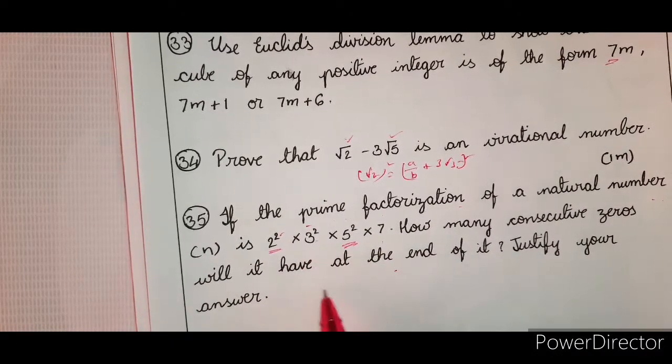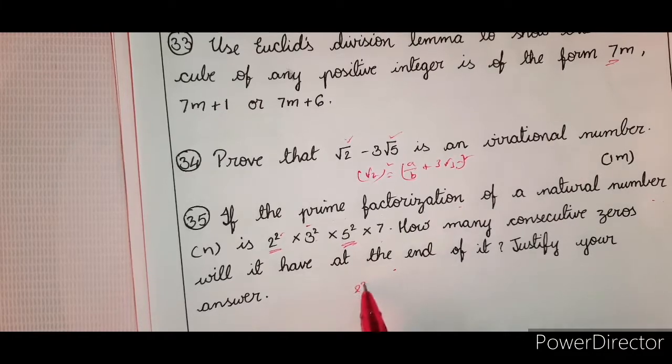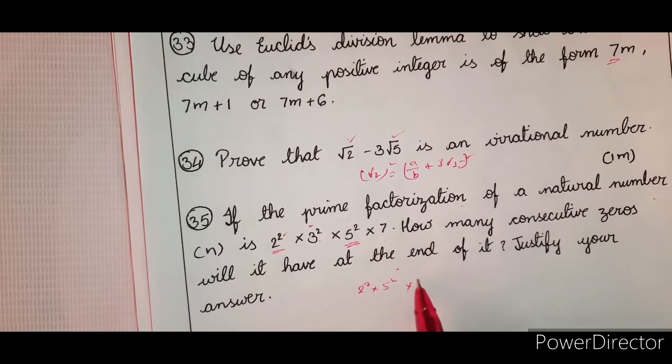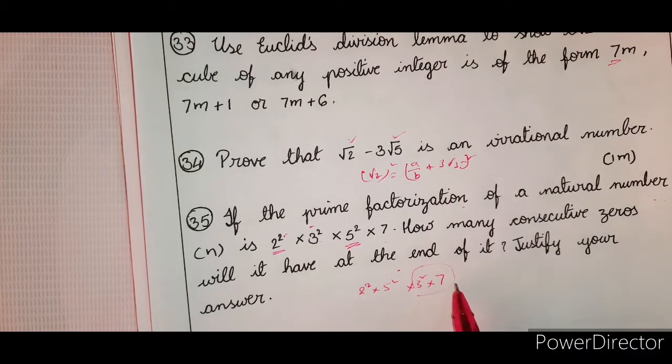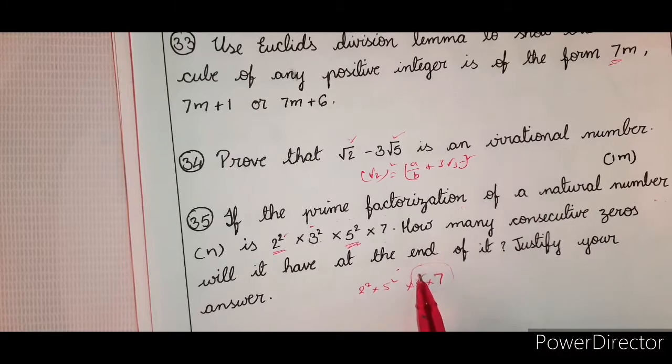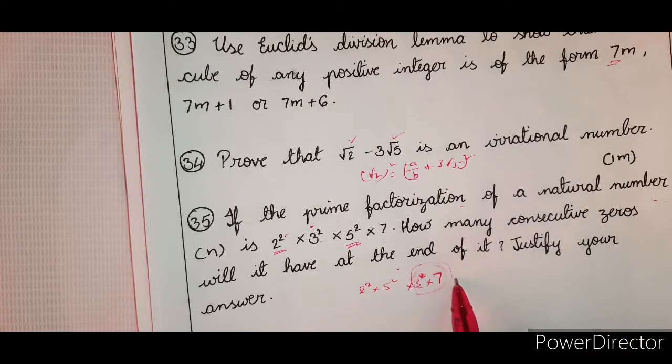So now let us combine the prime numbers. How much do you have? 2 square into 5 square. Now let me leave it as 3 square into 7, because I am not bothered about it. 9 sevens are 63. It is a non-zero unit place you are getting.